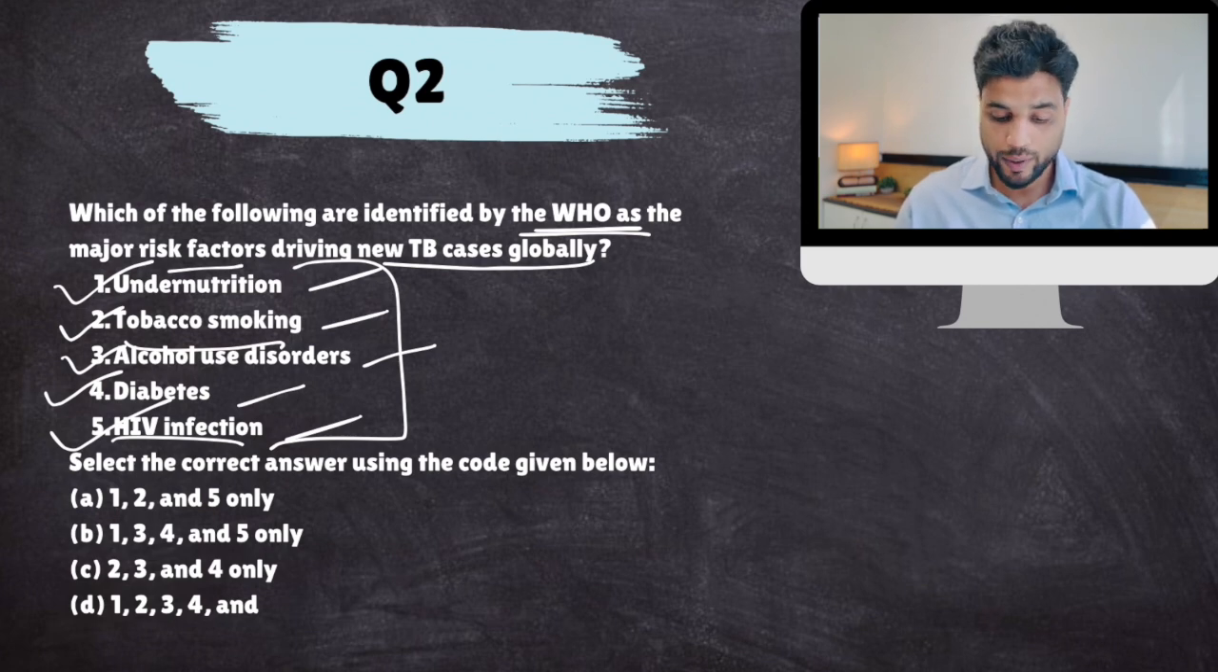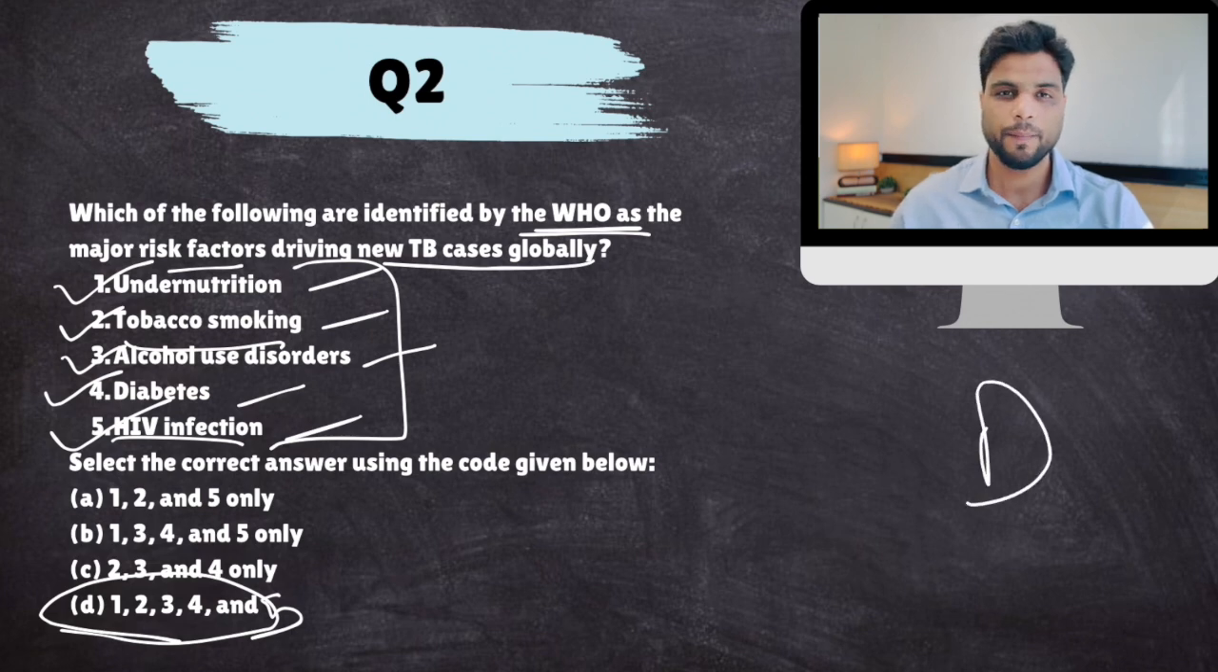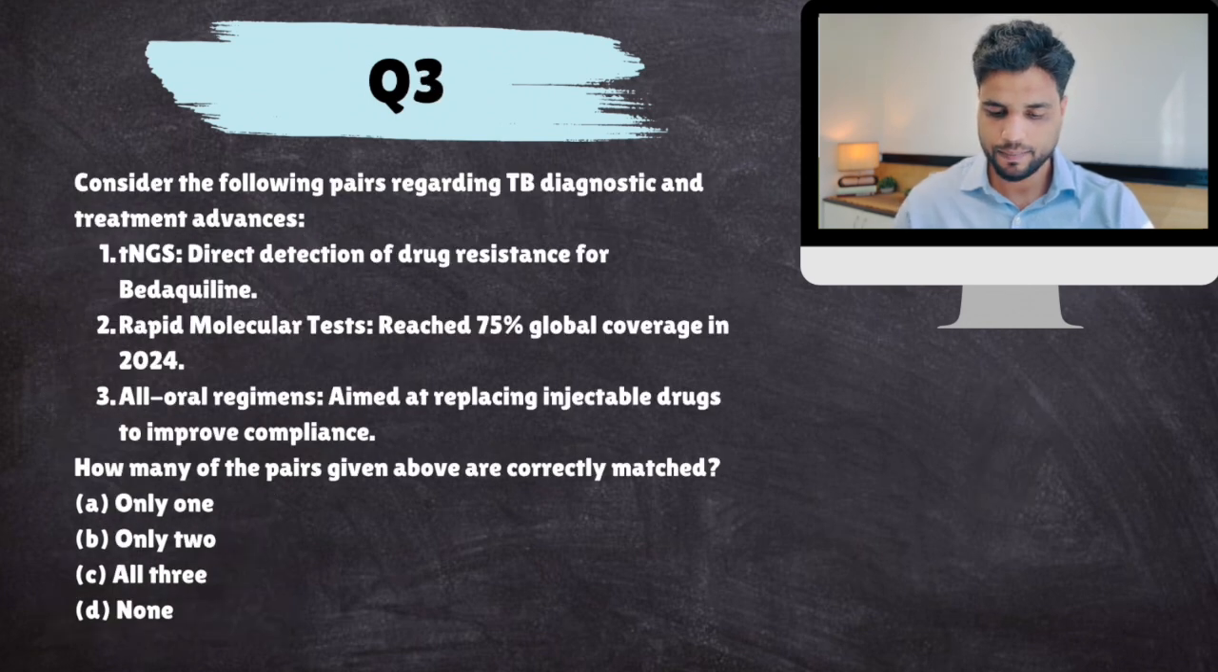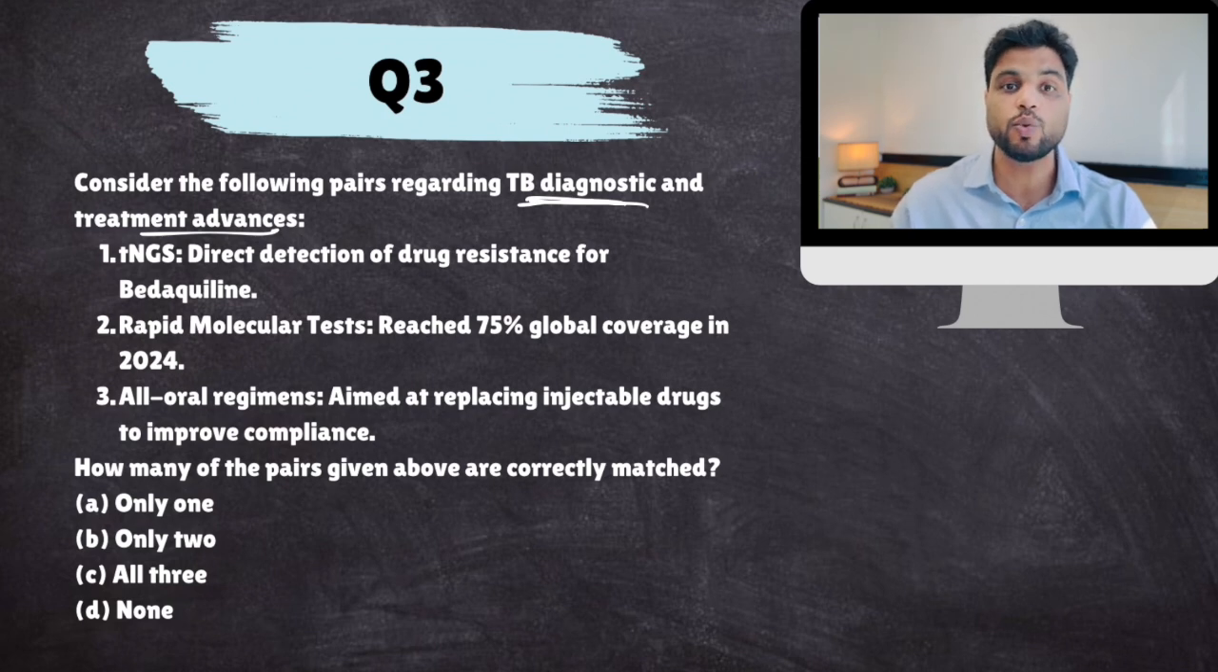So the answer to this question would come out to be 1, 2, 3, 4, 5, D. Okay, next. Consider the following pairs regarding TB diagnostic and treatment advances. New technologies have come out to better test for TB. Okay, for sure. Diagnostic means testing for a disease, and treatment also.